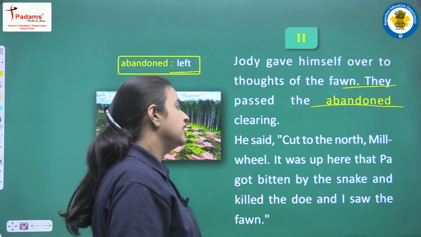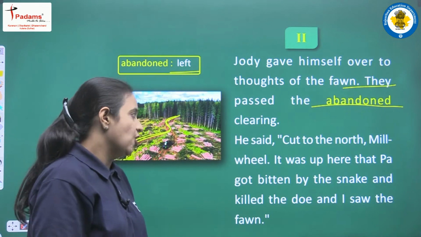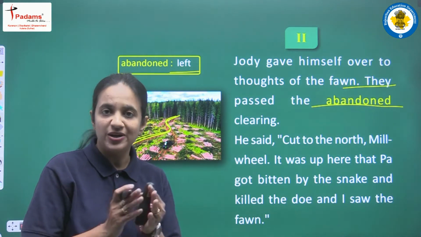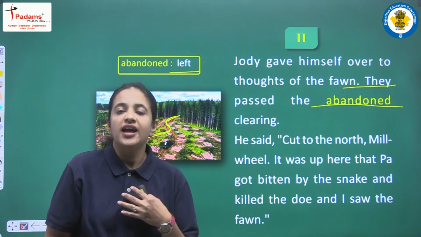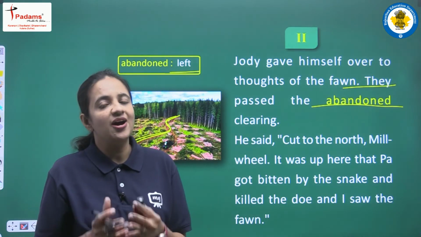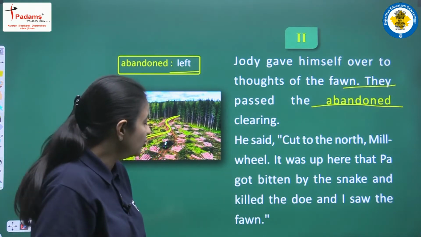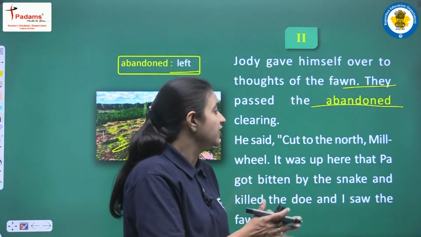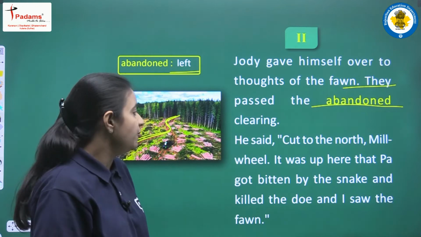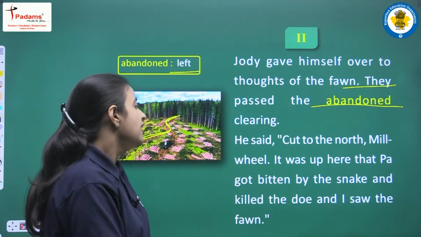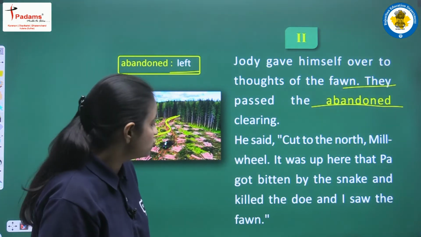He said, cut to the north, Millville. So now finally when they passed that particular part, Geordie is trying to analyse the direction, in which direction they should go. So now Geordie is saying that cut to the north, Millville. It was up here that Pa got bitten by the snake and killed the doe, and I saw the fawn.